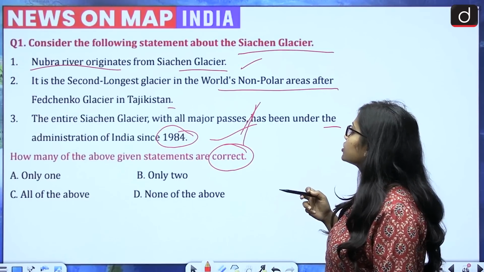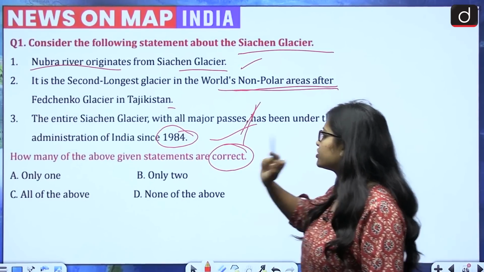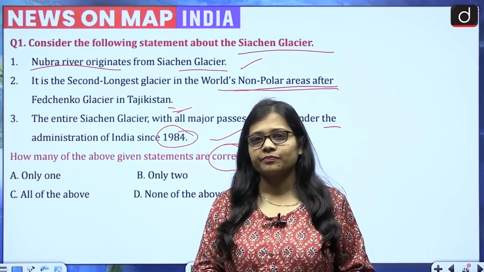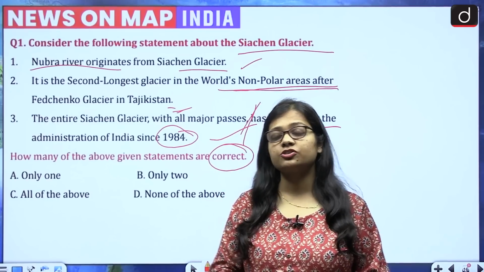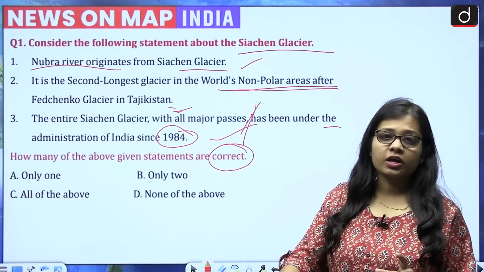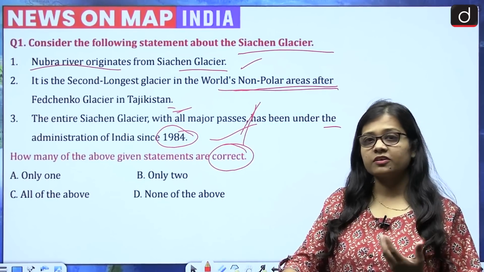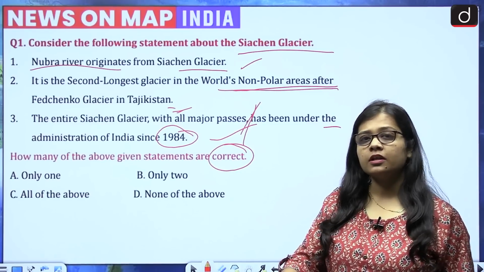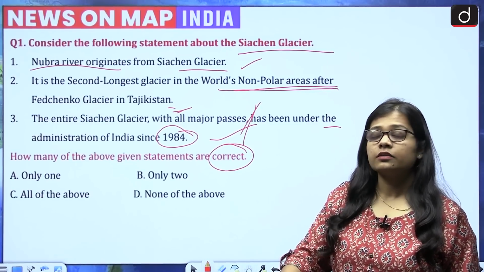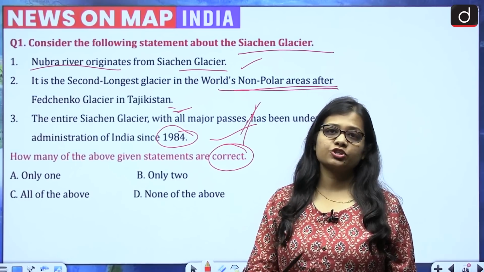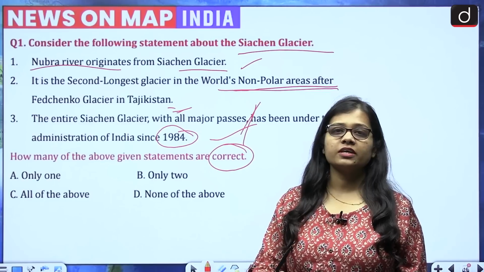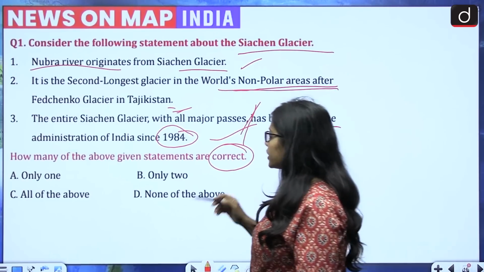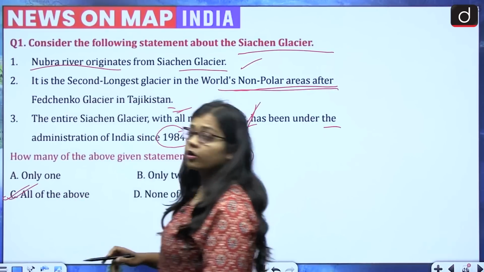Then this is the second longest glacier in the world's non-polar areas after the Fedchenko glacier in Tajikistan. Now this is an absolutely factual statement. You need to remember this, it can be asked in the examination also, that the non-polar region, when we say so, it is because this Siachen glacier is not at the location of the Arctic Circle or the Atlantic Ocean side. So it is in the non-polar regions, and the largest is present in Tajikistan, and this is the second longest. So all three become correct. So the correct answer becomes option C, that is all of the above.